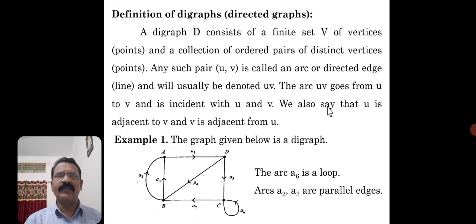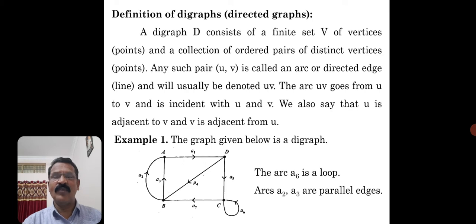Let me consider the definition of a digraph. A digraph D consists of a finite set V of vertices. In the undirected graphs which we have discussed up to three units, a graph G is a non-empty set V together with a prescribed set E of unordered pairs of distinct elements of V. There we used the words unordered pairs of distinct elements of V.